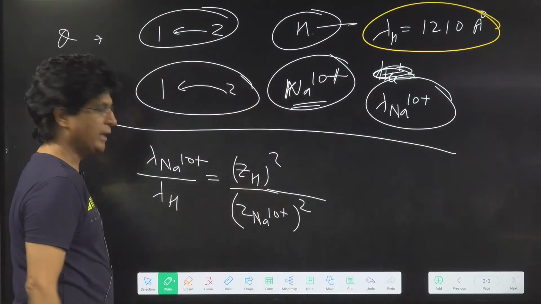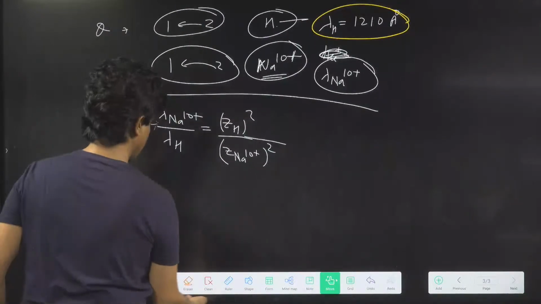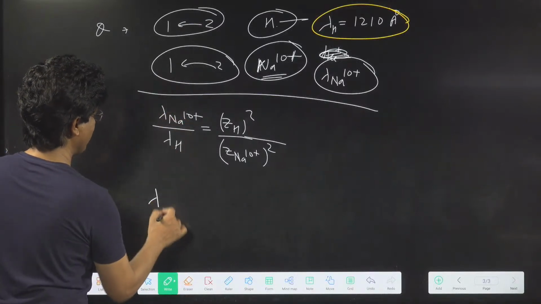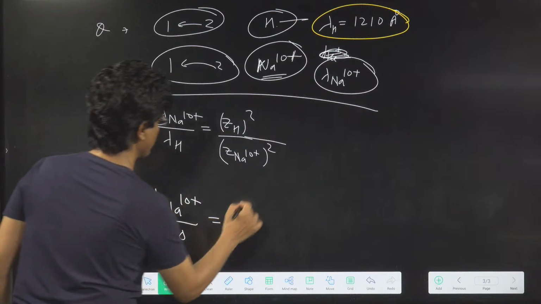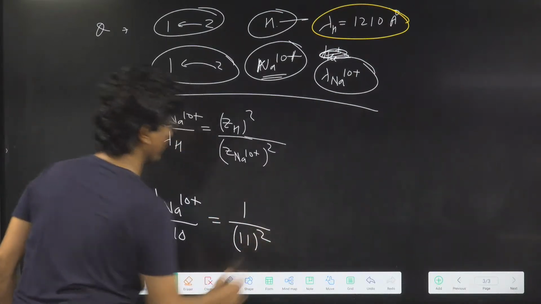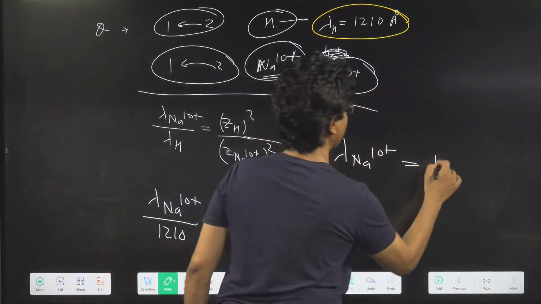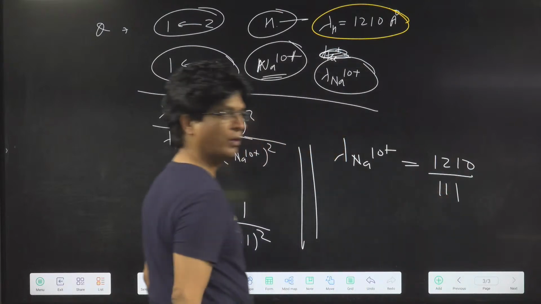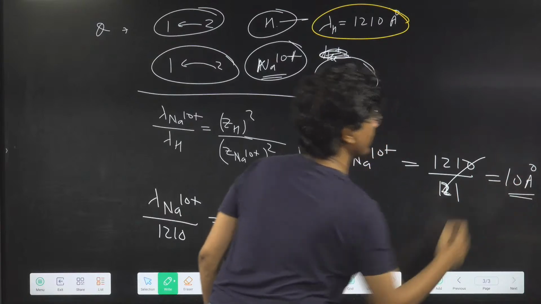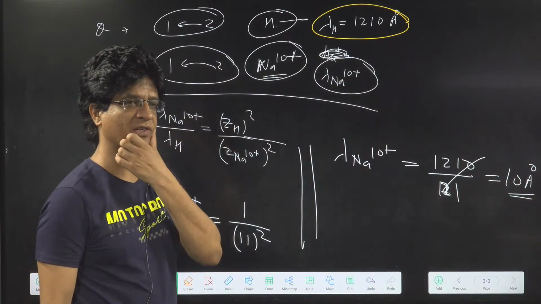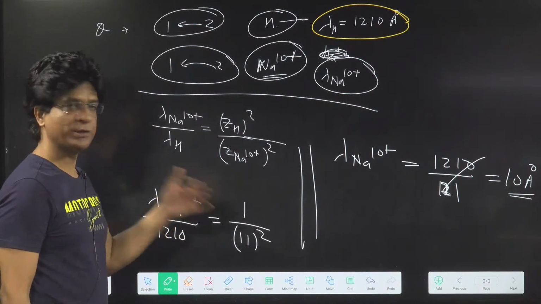So Z of sodium is how much? 11. Z of sodium is 11. And now this will be lambda of sodium 10 plus. This is given as 1210 is equal to 1 upon 11 whole square. If we solve it further, lambda of sodium 10 plus will be equal to 1210 upon 121. This will be 10 angstrom. Very good. Extremely good. So can we go for the next question?